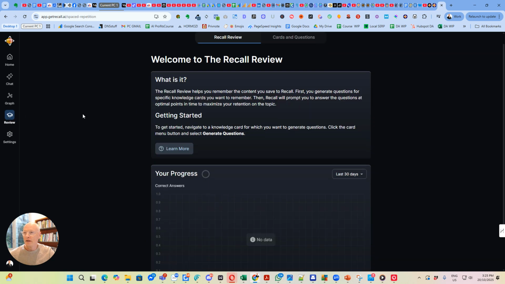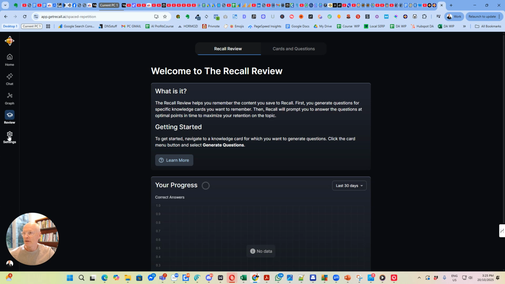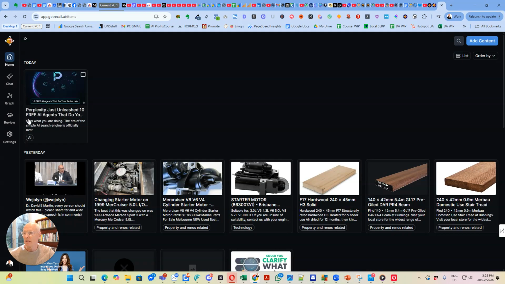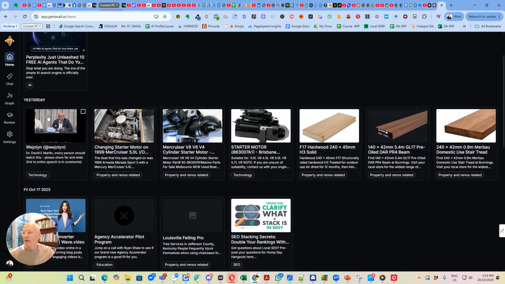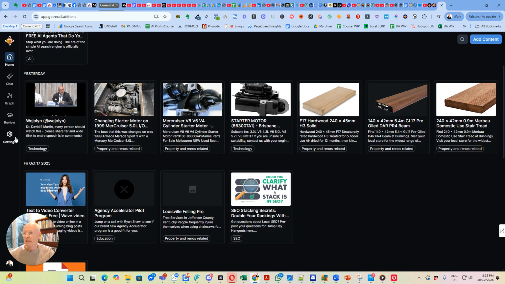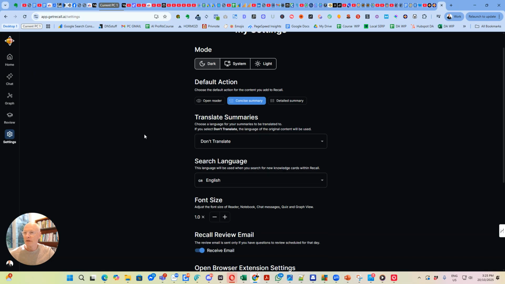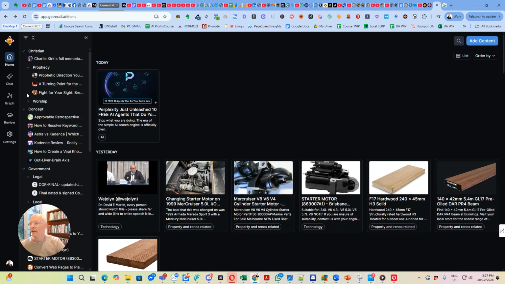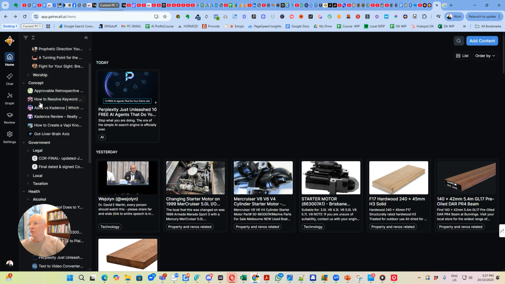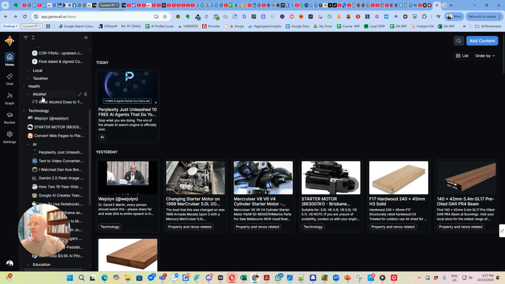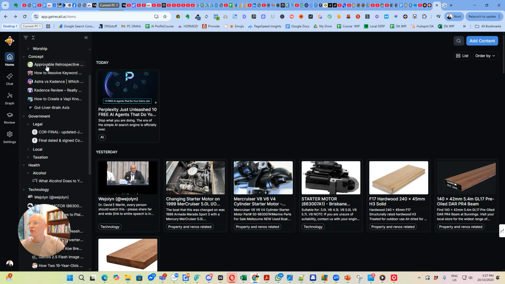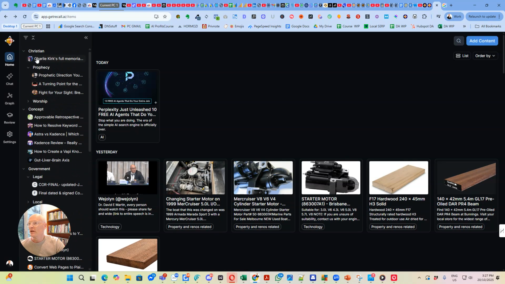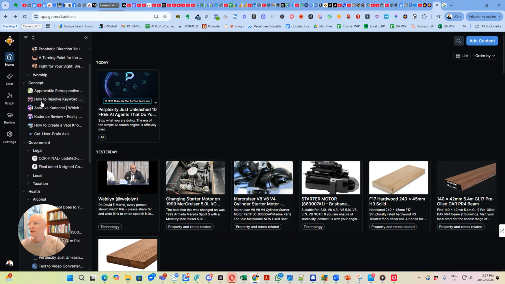And then finally, there's a whole range of other things here, but what is interesting is we can actually categorize these, I think in our own settings here. Hang on a sec. Okay, so you can expand the left menu here, and what this will do is reveal the different categories that you have. So for instance, there's a range of Christian stuff, there's one called concept.